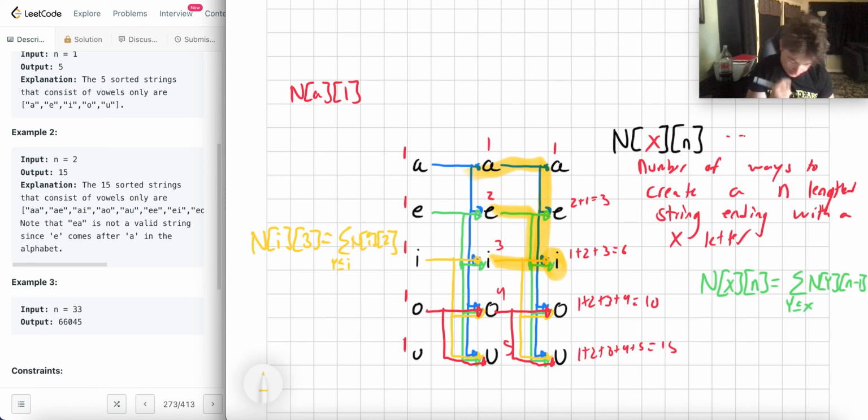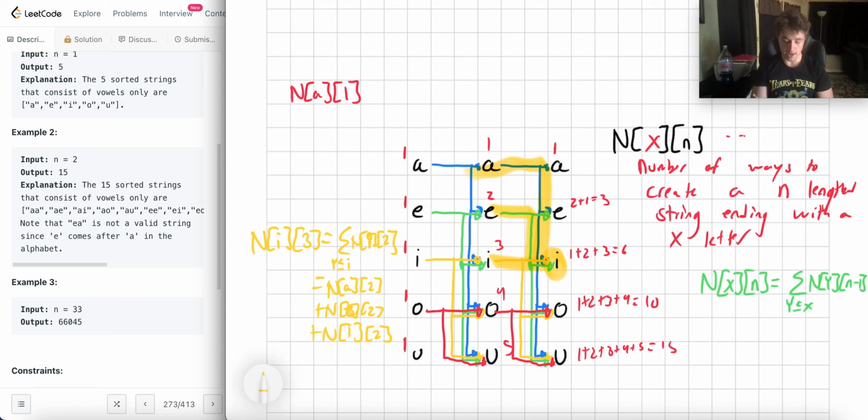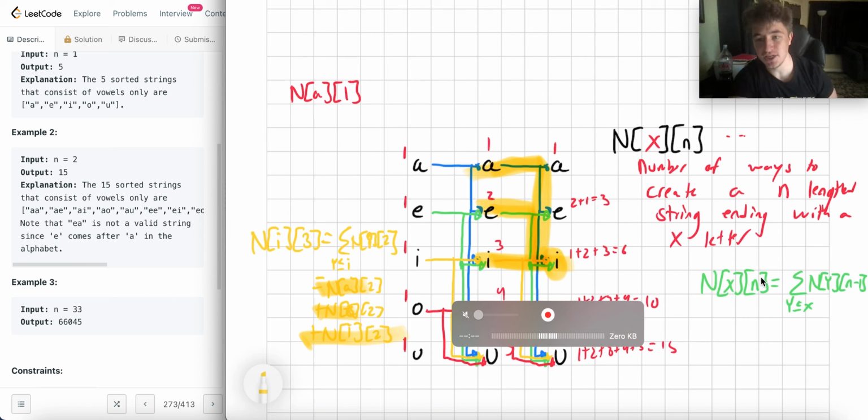This is an I here. Or no, this would be a Y of length 2, right? Because that equals N of A of length 2 plus N of E of length 2, sorry, plus N of I of length 2. Right, I'm basically adding up these links. This link, and this link, and this link. Okay, so this basic recurrence relationship will get us to the solution. So let's go ahead and write that, and then we'll think about some further optimizations that we can create.